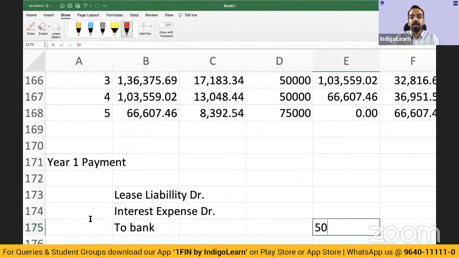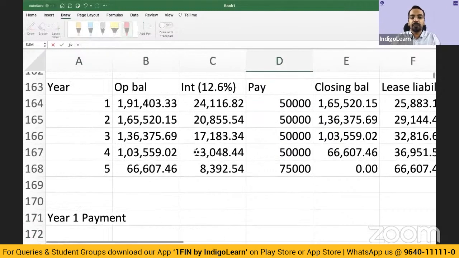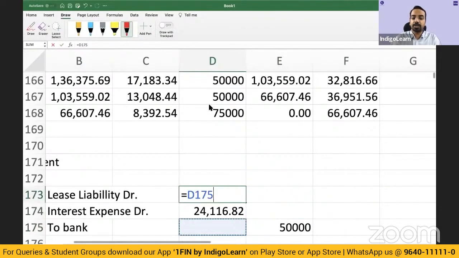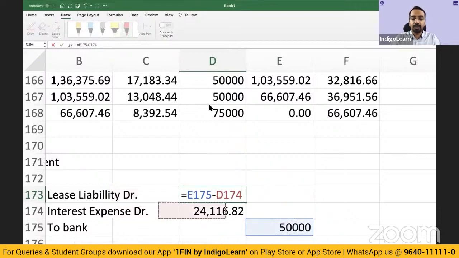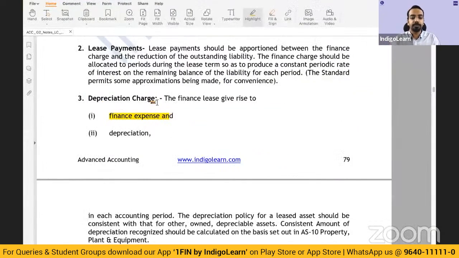To bank will always be the amount that is paid, 50,000. For the first year, take the interest expense, and then the balance will go to the reduction of lease liability. Depreciation on this value, you will calculate over the period of 5 years. You can divide it by 5, and every year the depreciation can be charged.